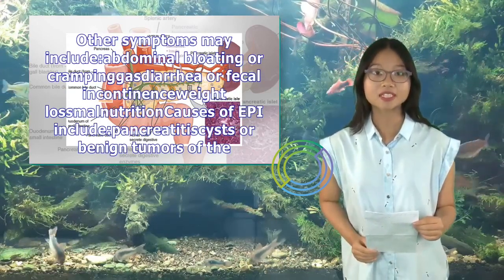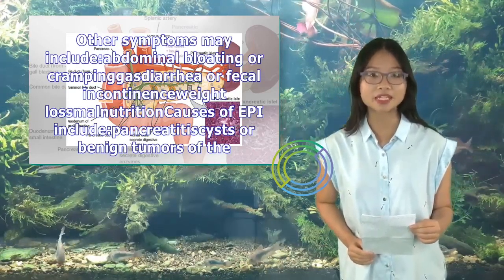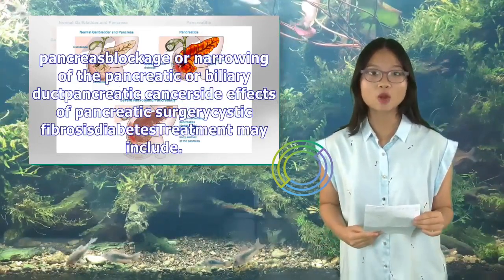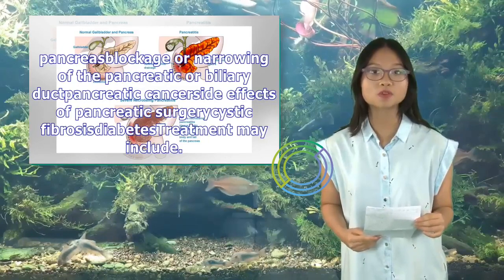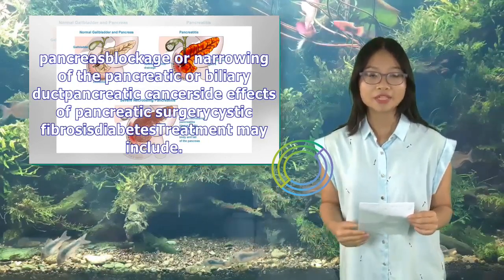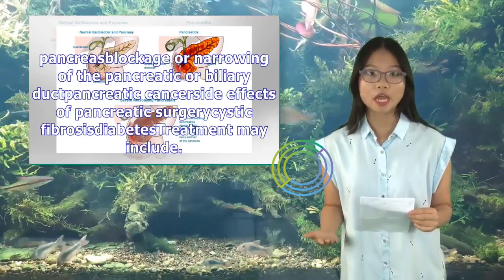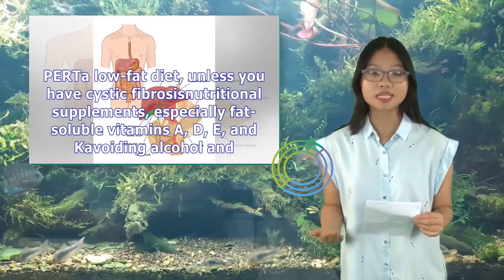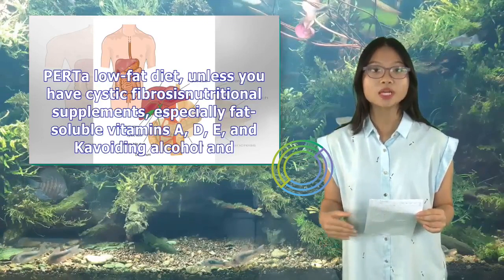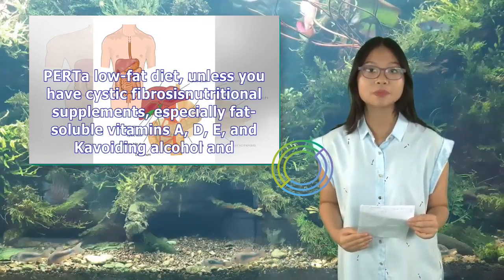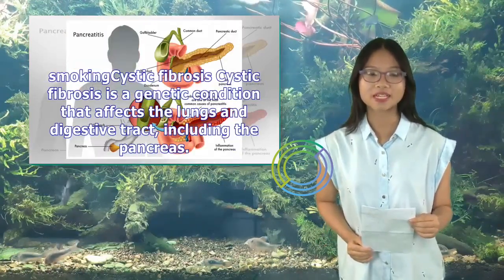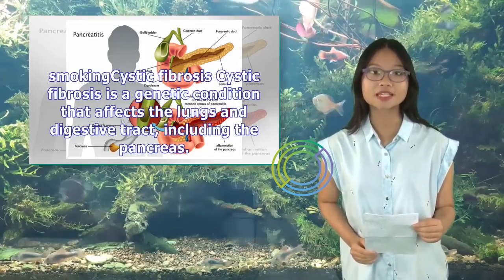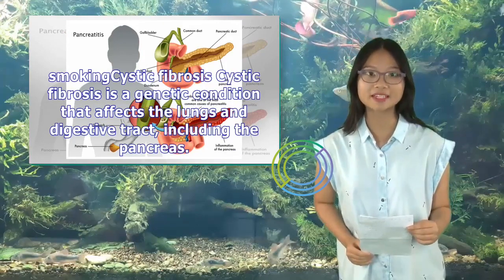Causes of EPI include pancreatitis, cysts or benign tumors of the pancreas, blockage or narrowing of the pancreatic or biliary duct, pancreatic cancer, side effects of pancreatic surgery, cystic fibrosis, diabetes. Treatment may include PERT, a low-fat diet, unless you have cystic fibrosis, nutritional supplements, especially fat-soluble vitamins A, D, E, and K, avoiding alcohol and smoking.